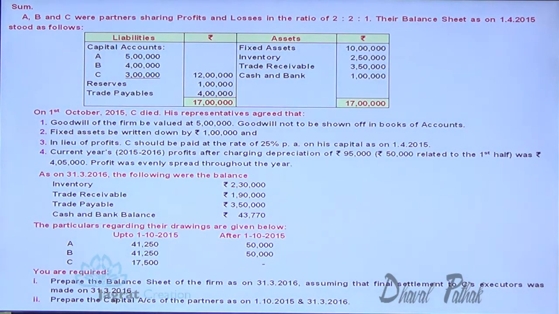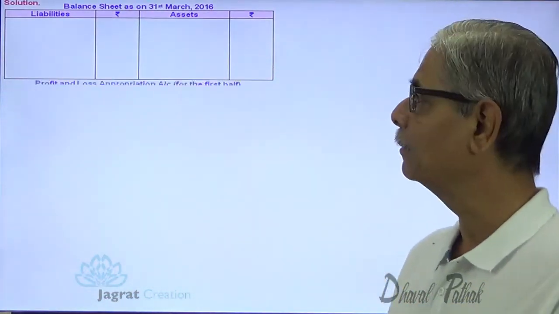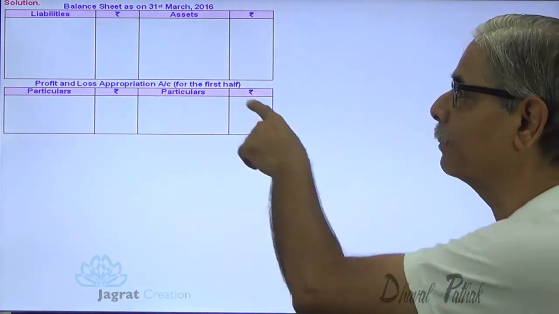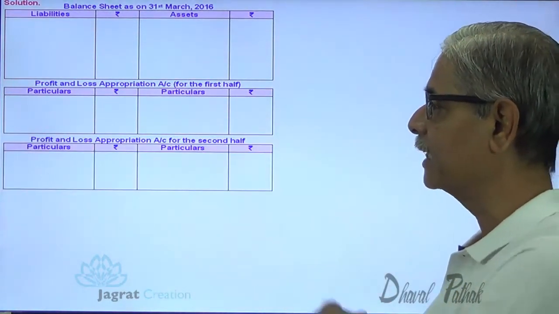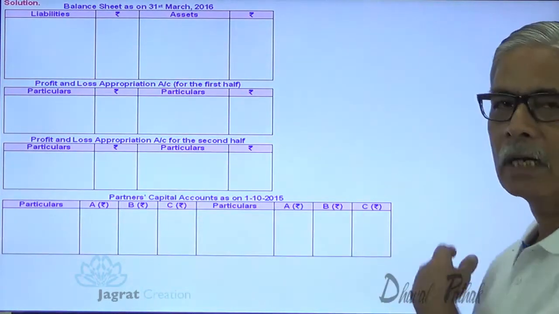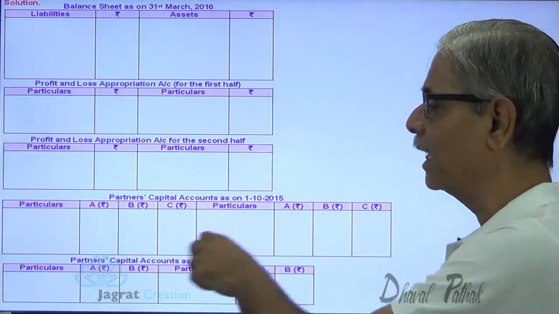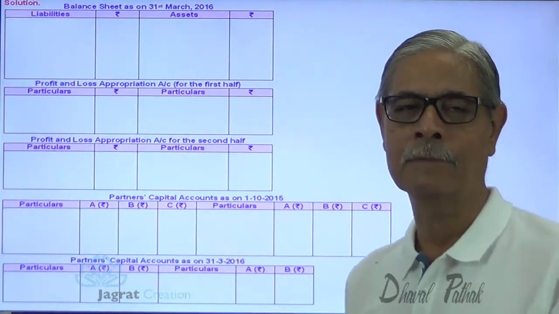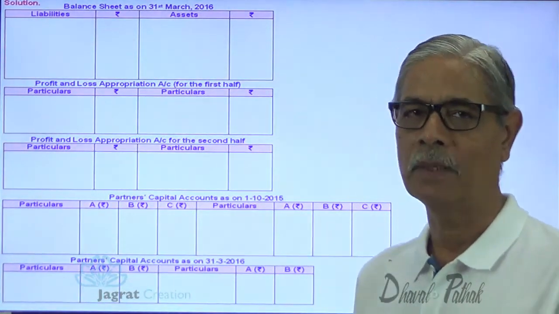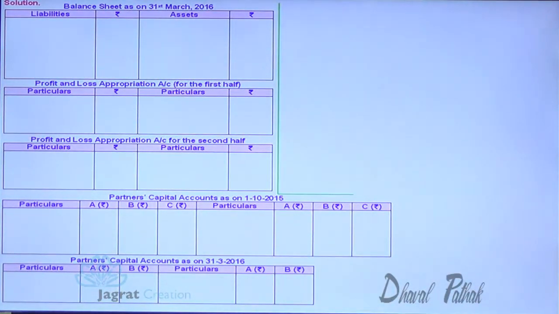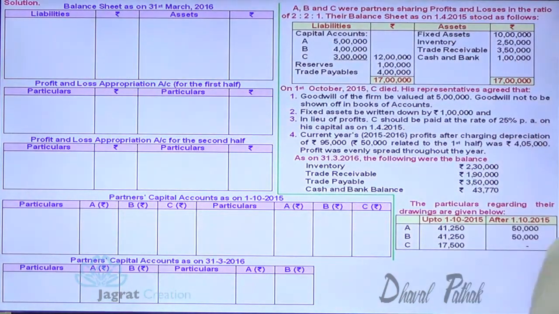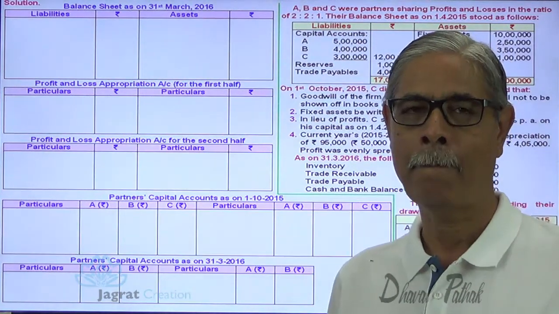So, this is the balance sheet that I prepare. Profit and loss appropriation account for the first 6 months, next 6 months. This is a capital account for the first 6 months. This is a capital account for the last 6 months. Here A, B, C are the partners. Here A and B are the partners because C has retired after 6 months. This is the details of the sum given to me.